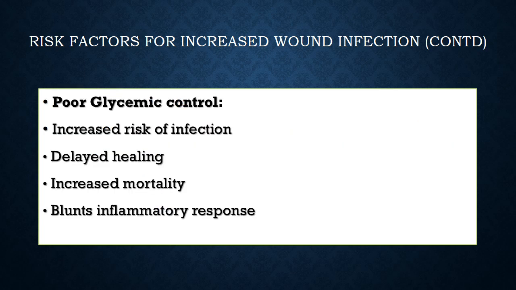Similarly, comorbidities like diabetes, poor glycemic control will increase the risk of infection, delay healing, and increase the mortality and morbidity of the patient. Why? Because it blunts the inflammatory response of the host towards any invading organism and reduces the immunity.